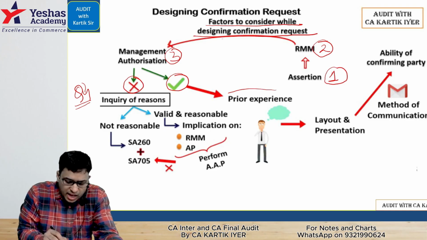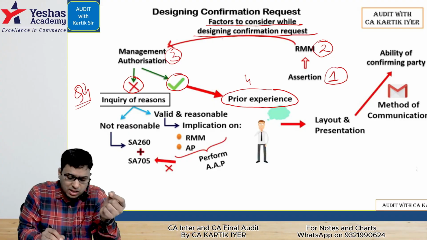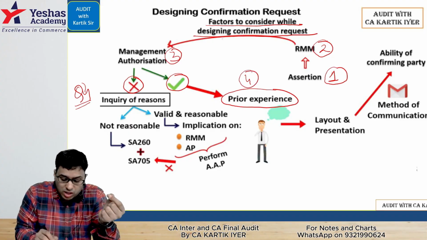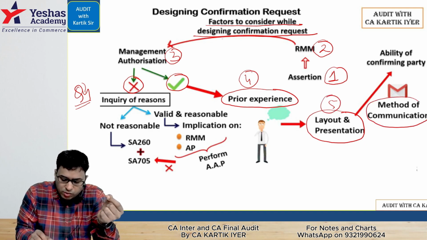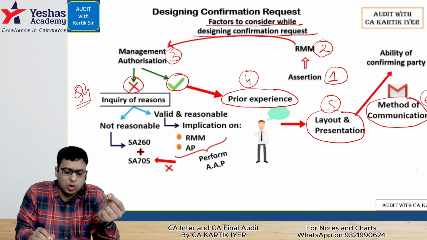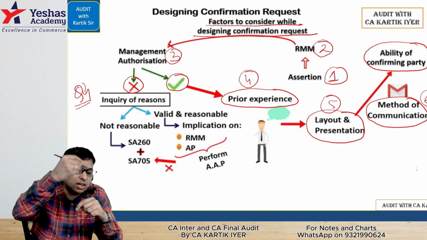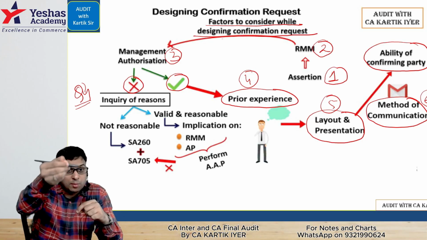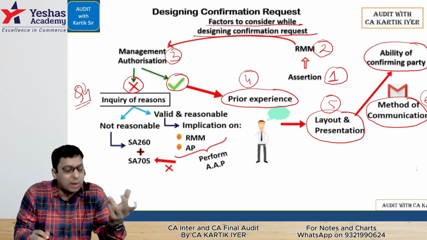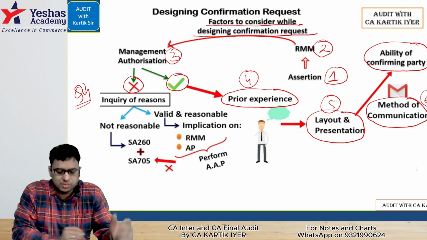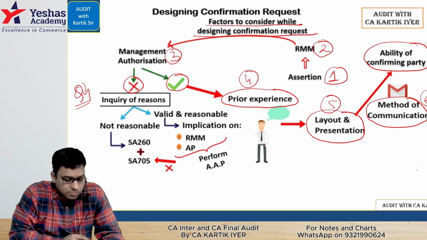Next, we look at our prior experience of dealing with the external party. That is point number four. We look at the layout and presentation, which should be proper. Point number five, we look at the method of communication. Point number six, we look at the ability of the confirming party to respond. Even if I go and take the external confirmation, if they are not able to respond, then what is the use? They should have the ability. That is point number seven. Simple to understand this area here.